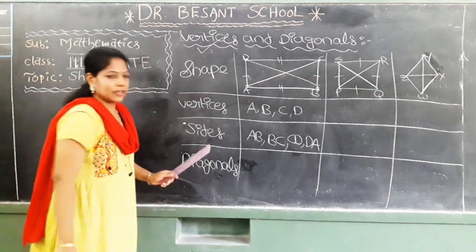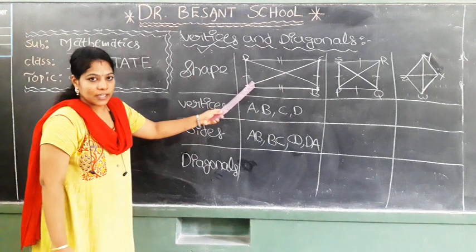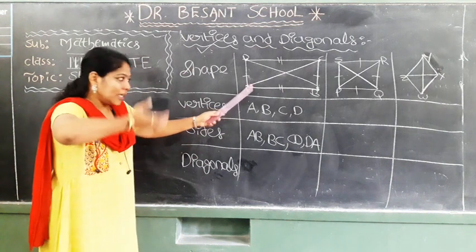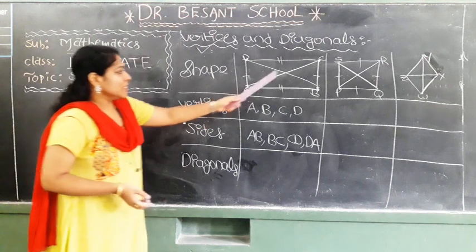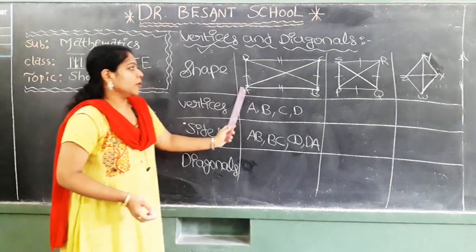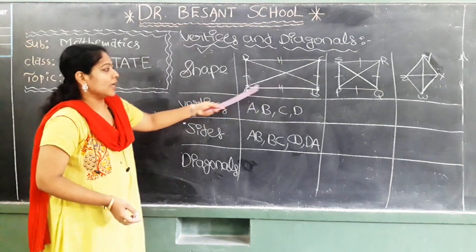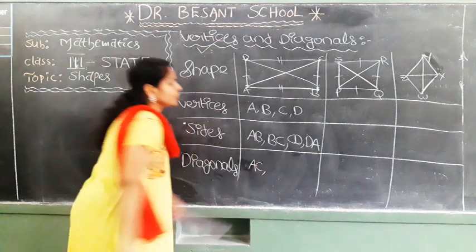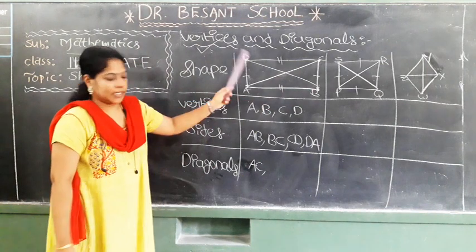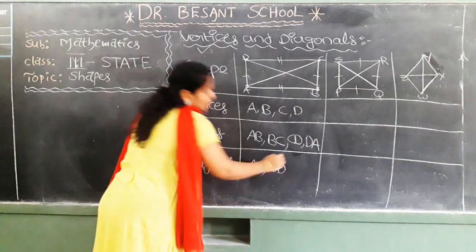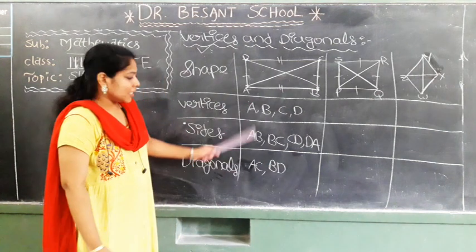Now coming to diagonals. What are the diagonals for this rectangle? The line inside that shape that joins the opposite vertices. Means here A and C are opposite vertices. The line formed by A and C, this line is one diagonal. AC is one diagonal. And another diagonal is BD. BD is another diagonal. Okay, children? Understood about these things? Yeah.